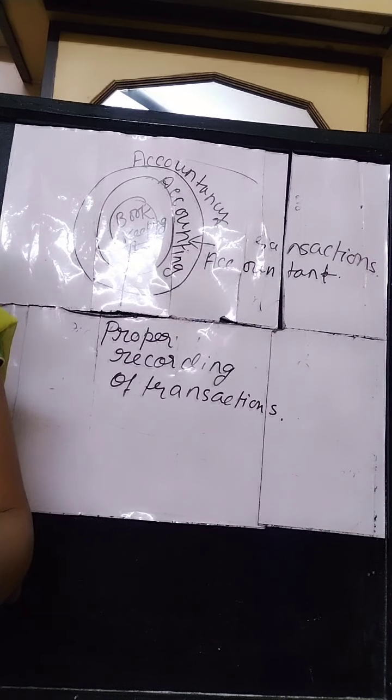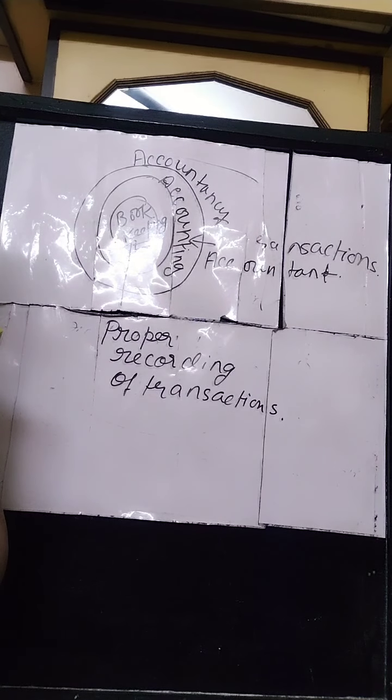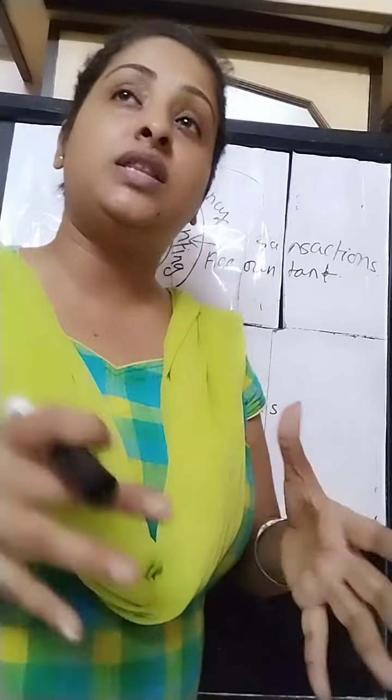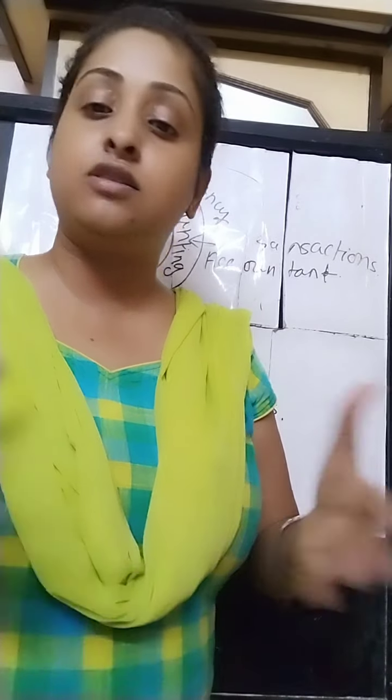Now I come to the next part. I was talking about transaction. Here I told you that bookkeeping is dependent on transaction. Now what is a transaction? A monetary event involving transfer of money. For example, bringing a change in the financial position of a person is called a transaction.